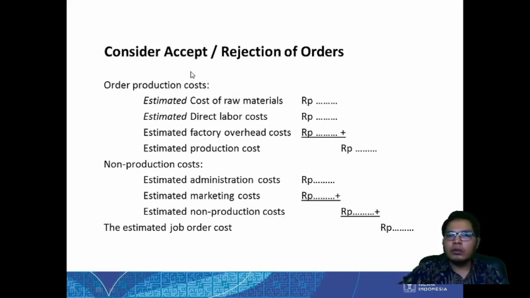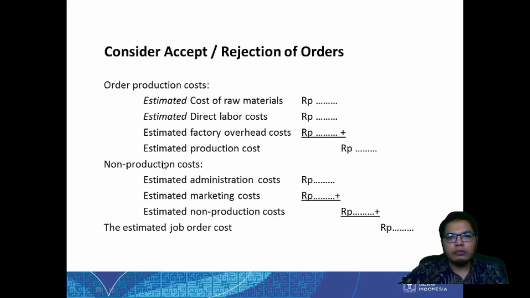And then we can also consider acceptance or rejection of an order. Later on we will use a case study to learn all of these things, but for now I will show you the template for this. Okay, order production cost, you already know about this. So this is the production cost: cost of material, direct labor cost, factory overhead cost. This is the estimated production cost.